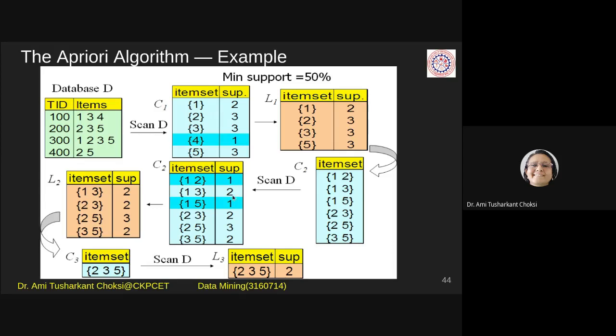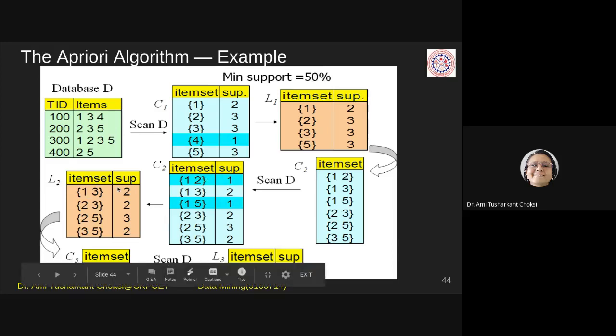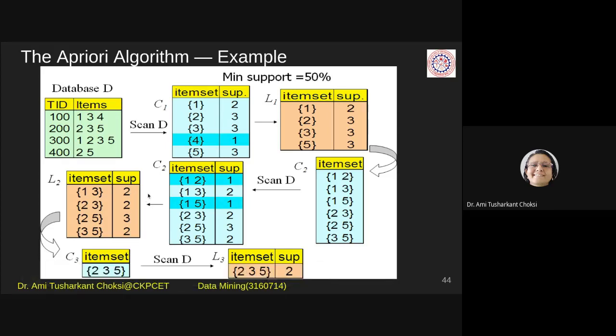This is 1 only, which is less than the minimum support count. Remove this, right? So we can say for the item sets which we are taking from here, the supports we are getting are 2, 2, 3, 2, which are greater than or equal to the minimum support. Fine.